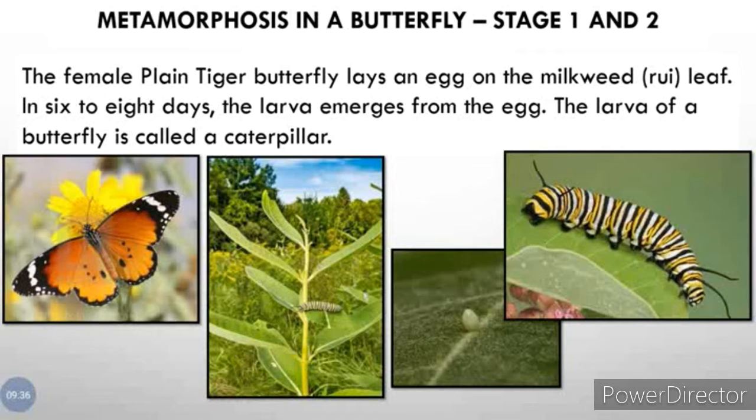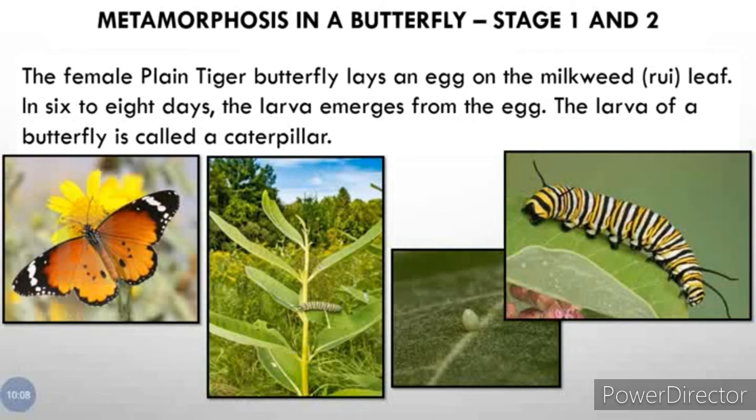Which is the first stage? Egg. Second stage? Larva. Okay, so first let's have a reading where we can know the pronunciation of the new words which we are going to learn. The female plain tiger butterfly. Here we are going to take the example of the plain tiger butterfly, which lays an egg on the milkweed or the rui leaf.